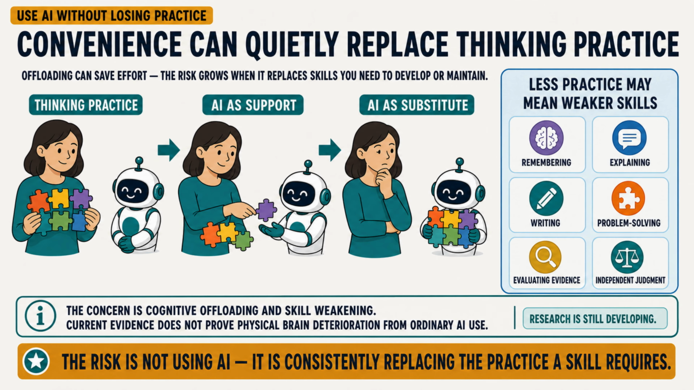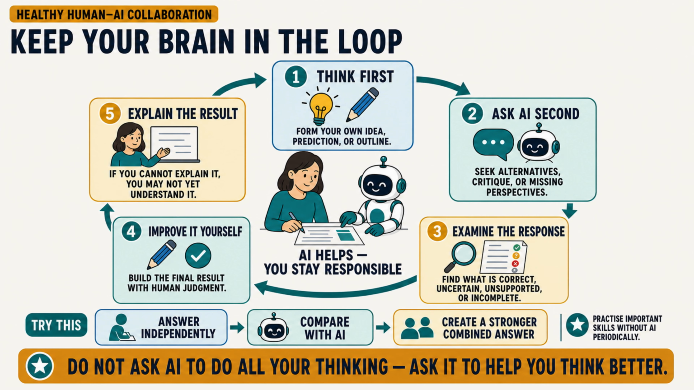The answer is not to reject AI. It is to keep your brain actively involved. A healthy collaboration with AI can follow 5 steps. Think first. Form an initial idea, prediction, outline, or question before asking for help. Ask AI second, using it to generate alternatives, critique your reasoning, or reveal a missing perspective.